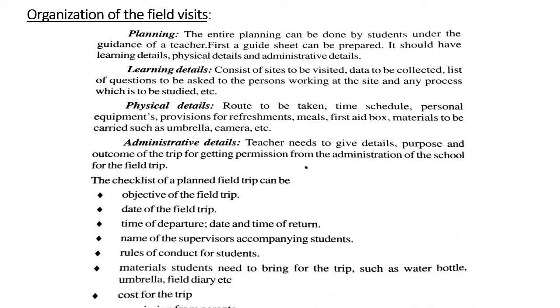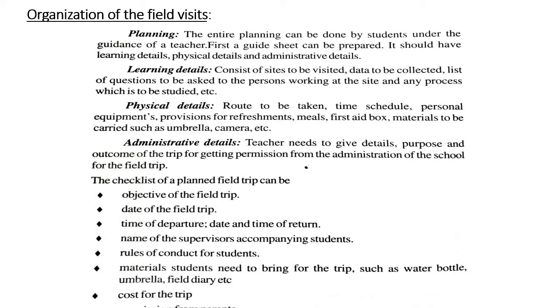And names of the supervisors accompanying students: how many supervisors or teachers are accompanying the students, their names should also be given. And rules of conduct for students: what the rules for the students are should be given in the list at the field trip area. And materials students need to bring for the trip, such as a water bottle, umbrella, and field diaries to note down the recordings, etc. And cost of the trip: how much it costs, so that also you have to mention.